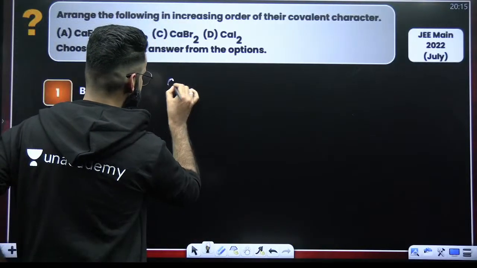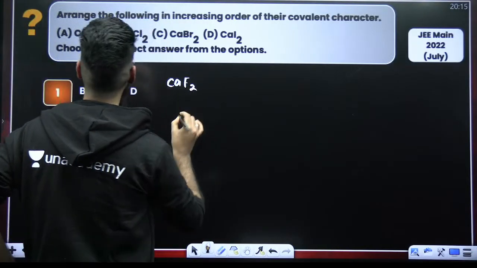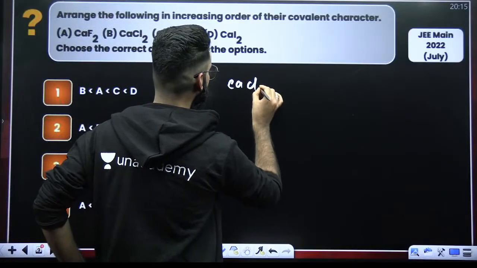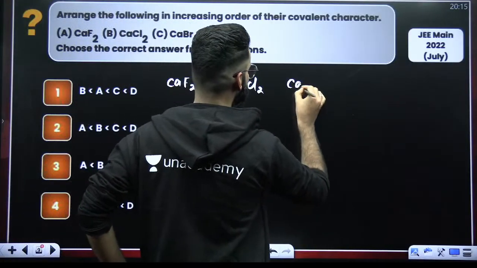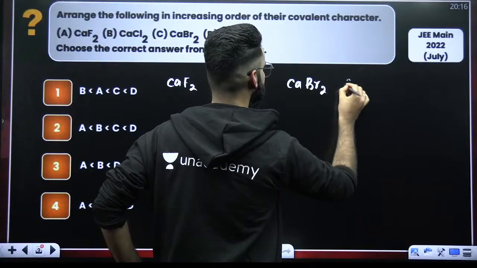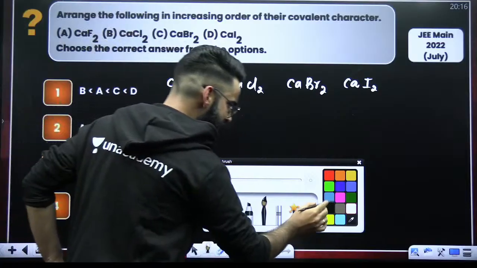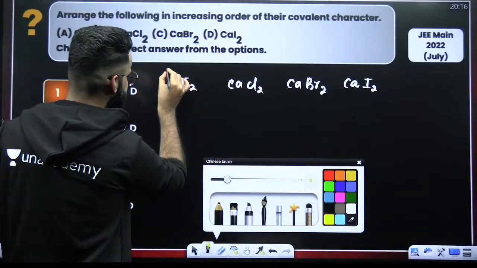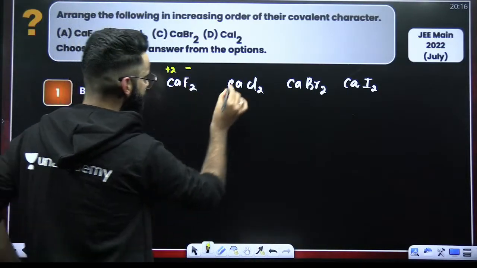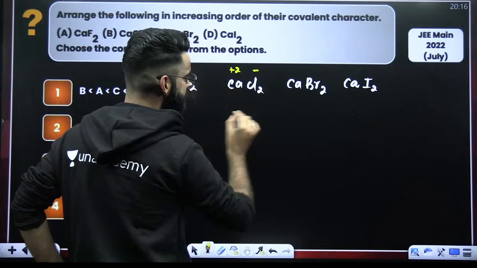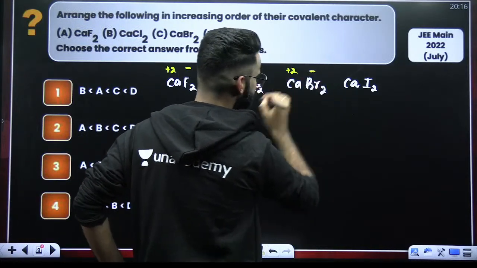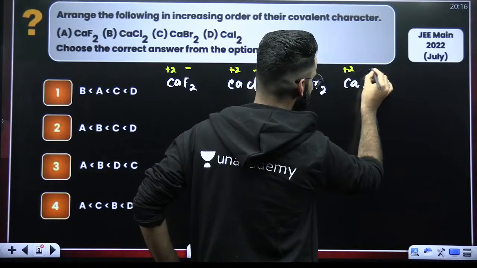So first of all, we are given CaF2, CaCl2, CaBr2, and at the same time, CaI2. These are the compounds which we are given. Now, my dear students, this is calcium dipositive here, F negative. Calcium dipositive, Cl negative. Calcium dipositive, Br negative. Calcium dipositive and I negative.